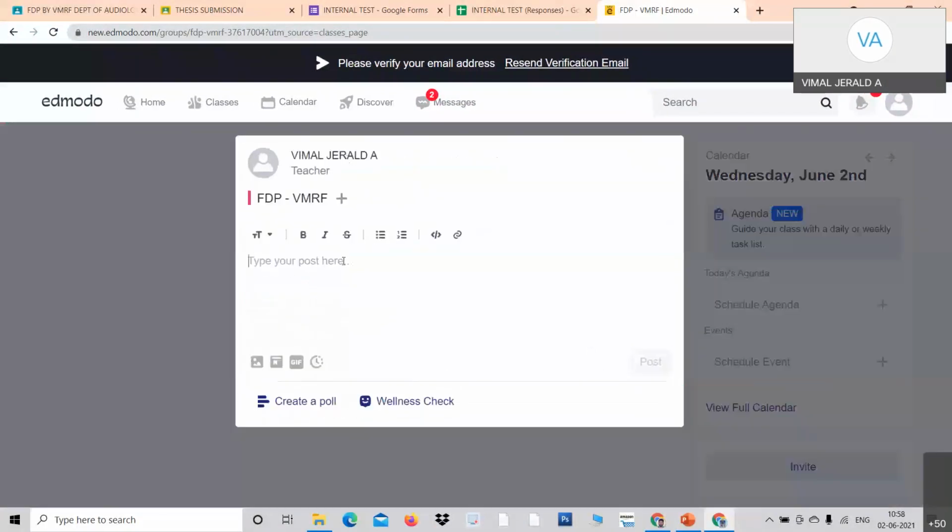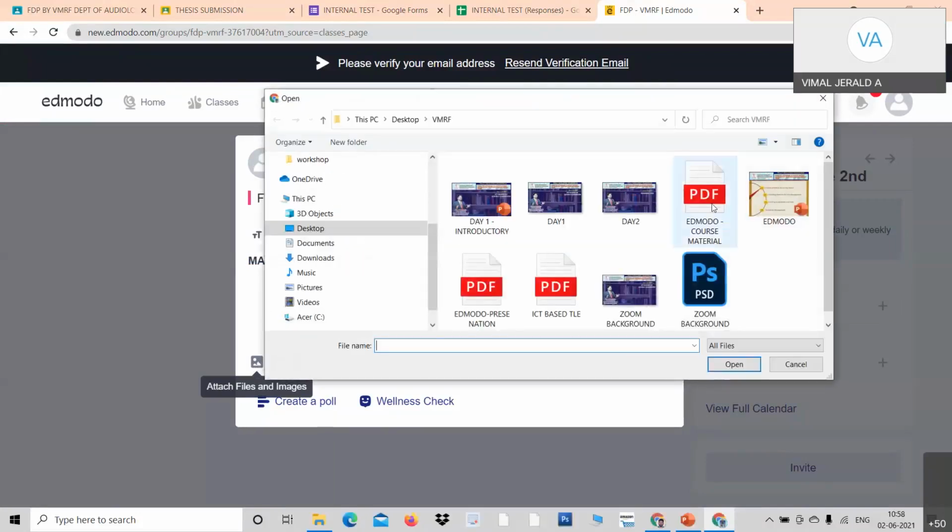Again, I want to start and click material on Edmodo. I just want to upload a material on Edmodo. Look at here, dear professors, at the bottom. See, you have got attached files. Do you see that? Attached files at the bottom. Click over attach files and it takes me here. See, I just click over course material on Edmodo.